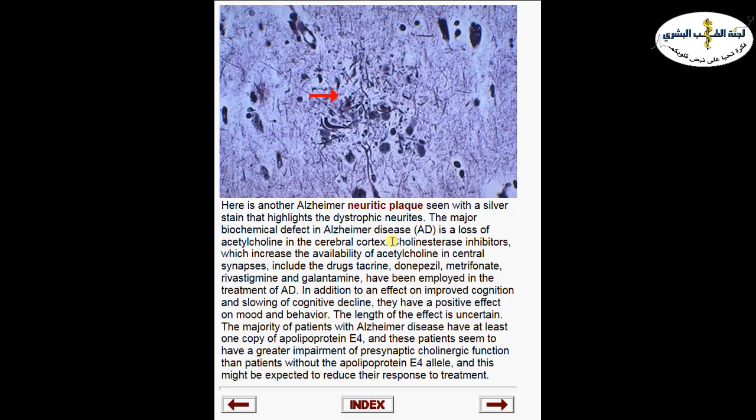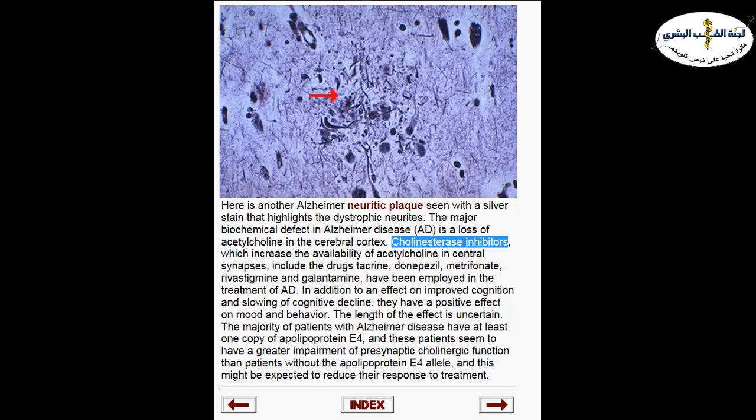Now, in order to give a treatment for Alzheimer's disease, we can give some inhibitors of the enzymes that are responsible for degradation of acetylcholine. And what do we call this enzyme? The cholinesterase enzyme. So we give cholinesterase inhibitors aiming to increase the level of acetylcholine at the area of the synapses, to maintain a good transmission. But unfortunately, not all Alzheimer patients show good